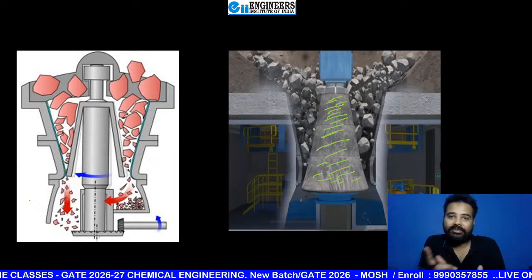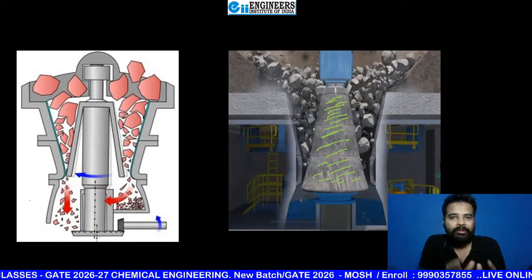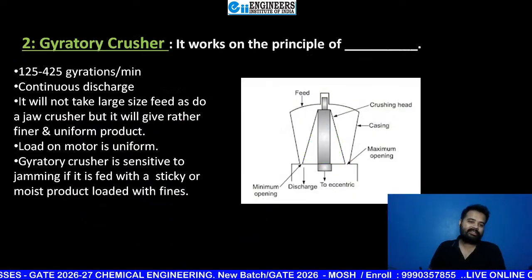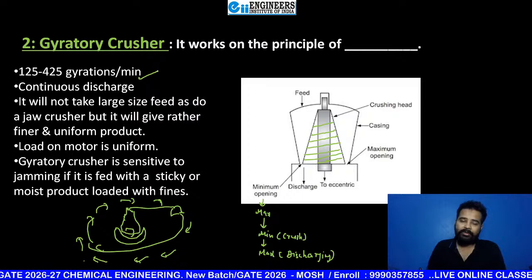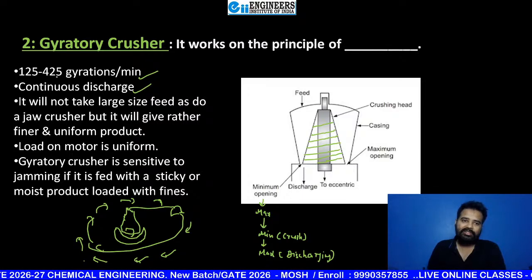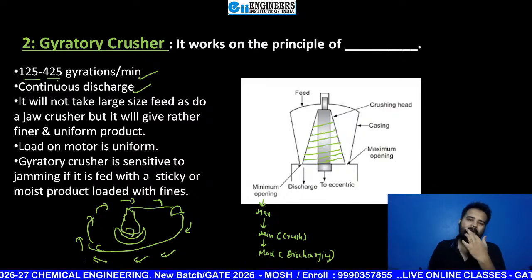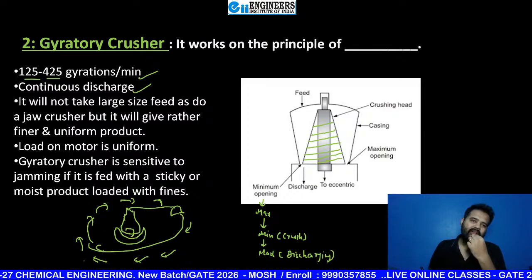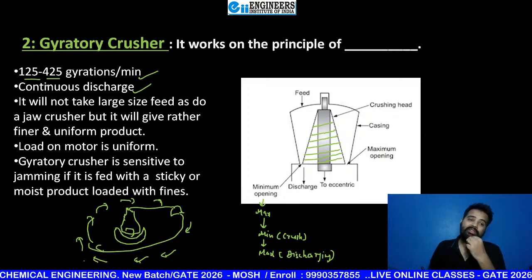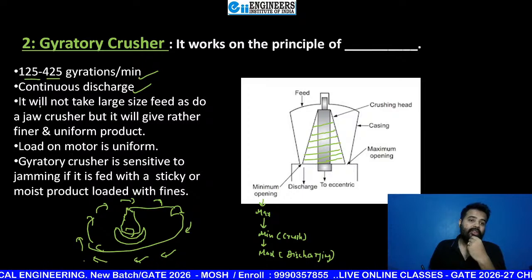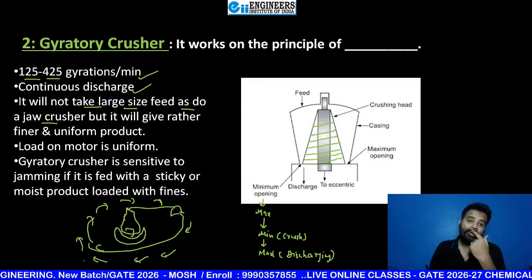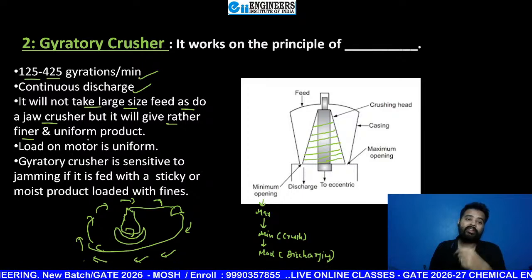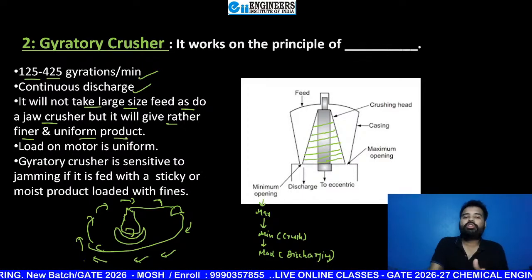So every time some side has max opening, that means discharge is continuous. See, 125 to 425 gyrations per minute, continuous discharge. These values need not be remembered from the GATE point of view; the chances of it being asked are 0.00001%. It will not take large feed as a jaw crusher does, but it will give a finer and uniform product. In a jaw crusher you do not get that uniform a product.